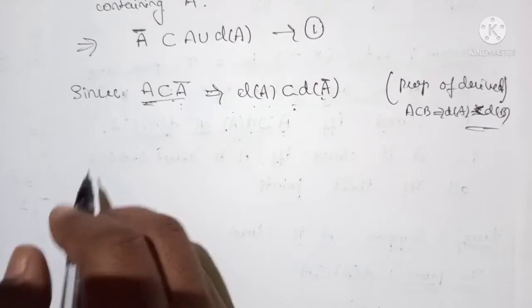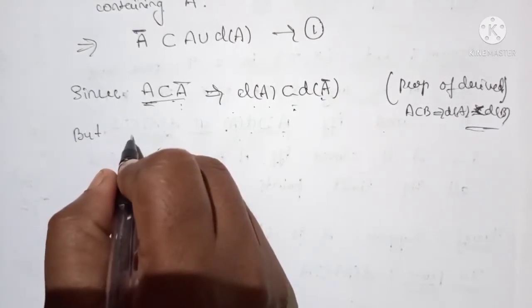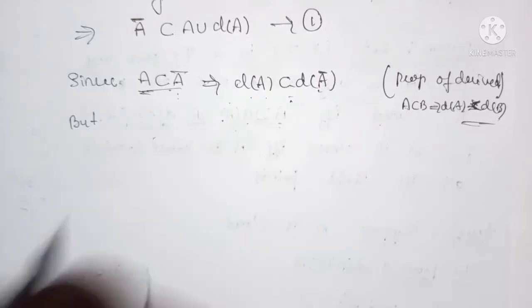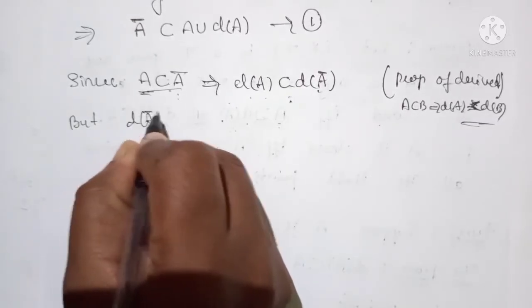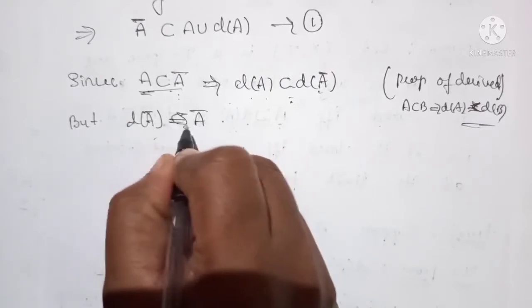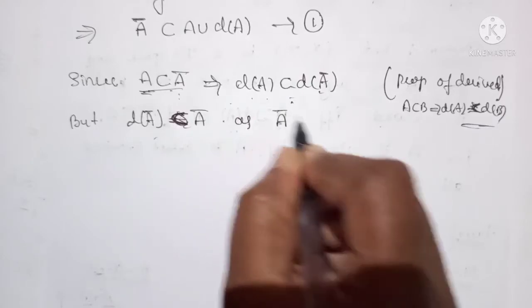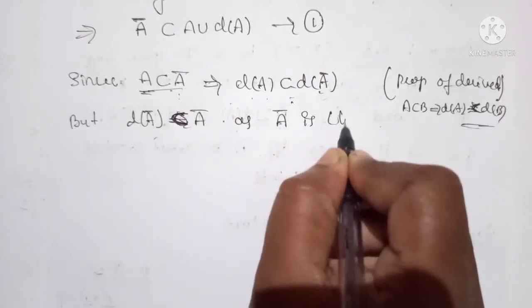But derived set of A closure is a subset of A closure, as A closure is closed.